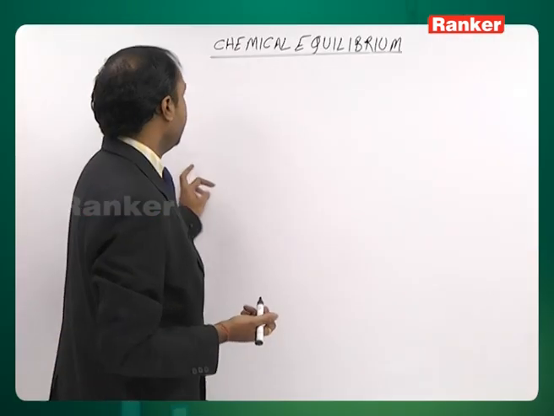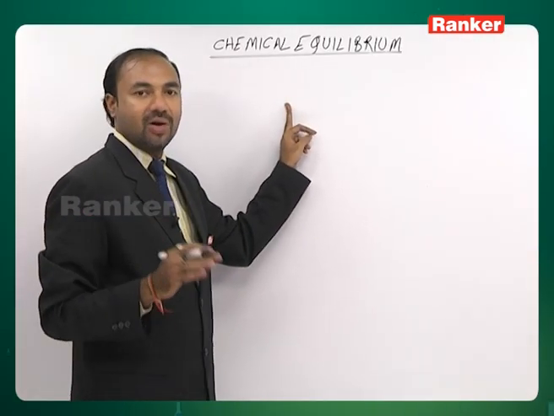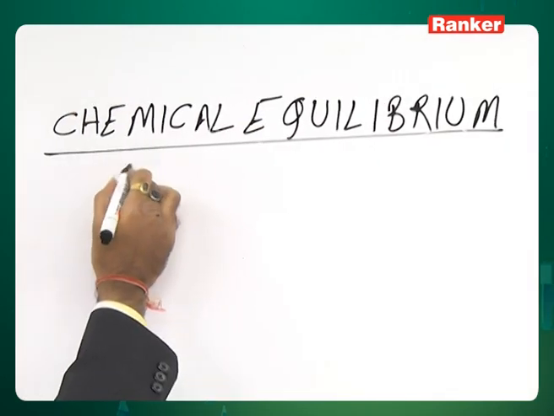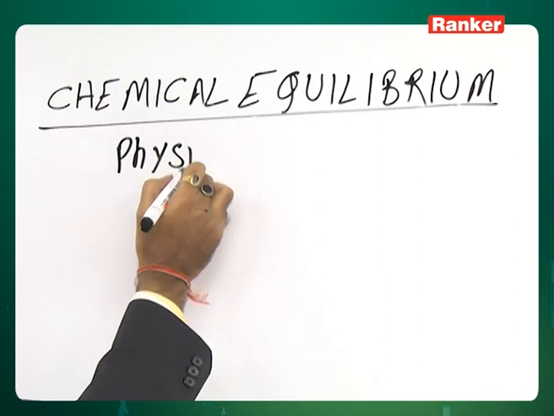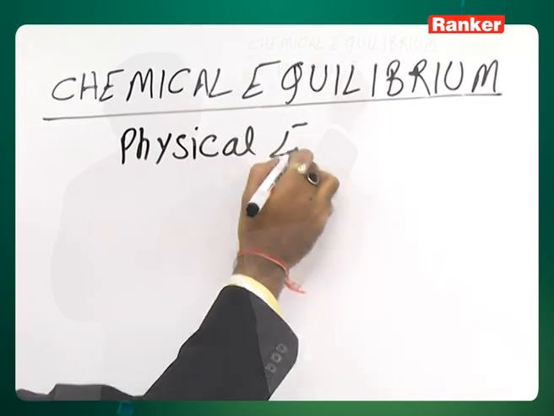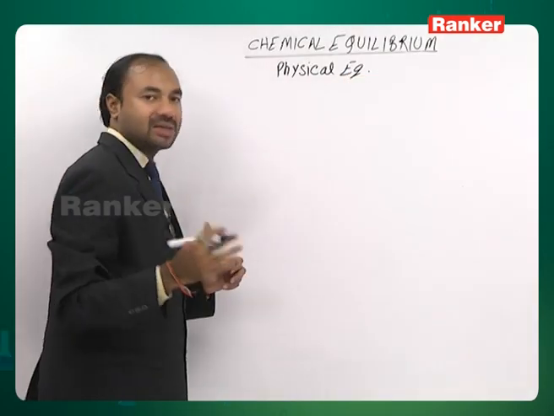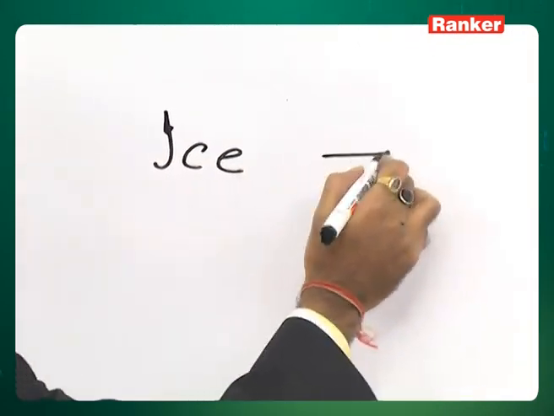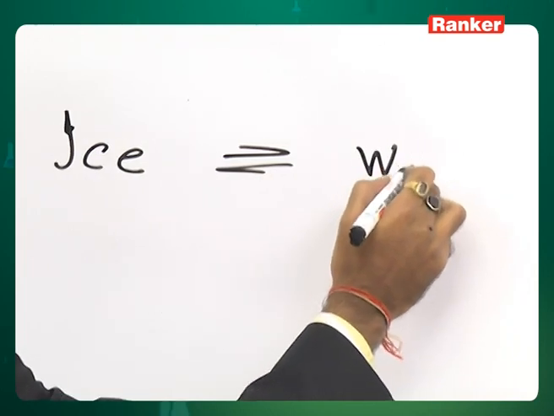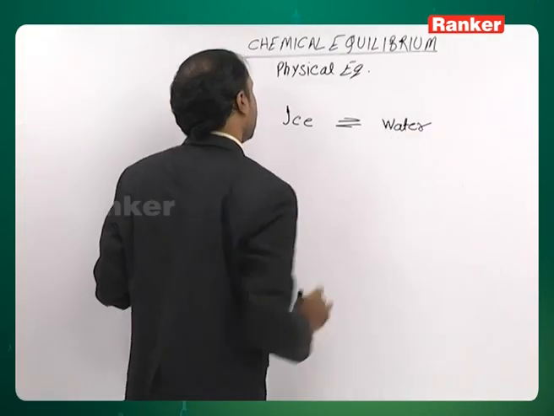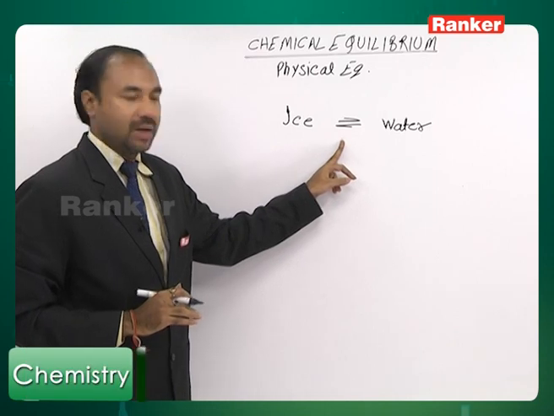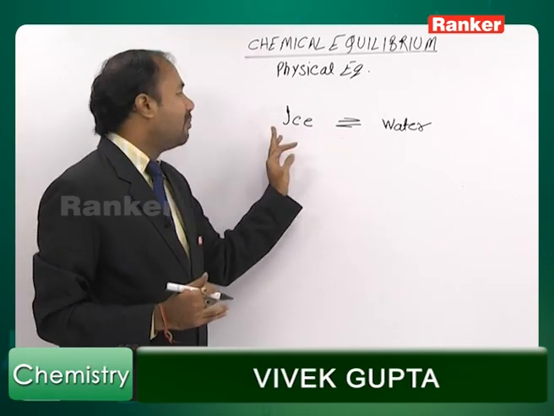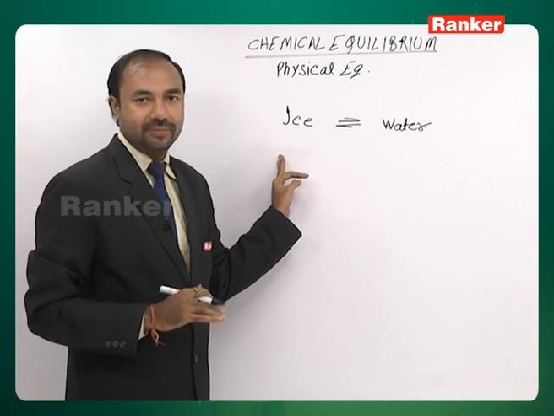One more type of equilibria are there which are somewhat different from chemical equilibria. These equilibria are called physical equilibria. Example, ice in equilibrium with water. This is one of the examples of physical equilibria. These are different from chemical equilibria in the sense that here number of moles on both sides never change.